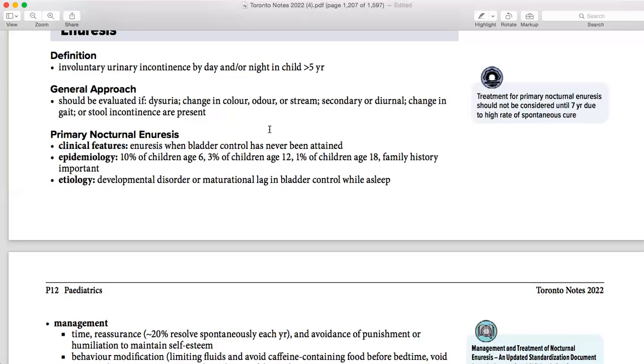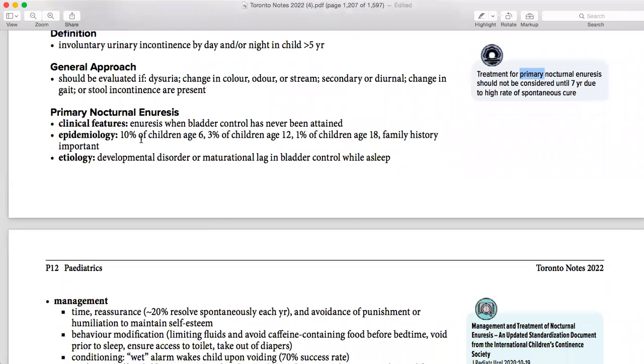Treatment of primary nocturnal enuresis should not be considered until 7 years due to the high rate of spontaneous cure. So I'm talking about primary here. We will talk about secondary, but you need to know the primary. Primary comes with treatment after 7 years. What is primary? Primary is basically when bladder control has never been attained. So the baby has never attained any bladder control, and now he has passed 5 years, and their parents are coming and they're concerned.